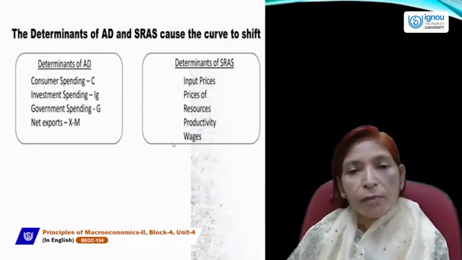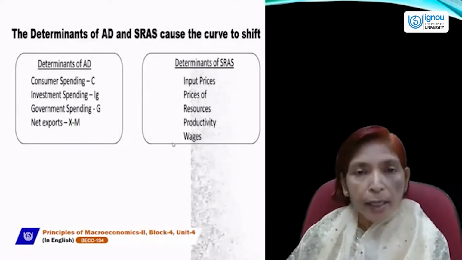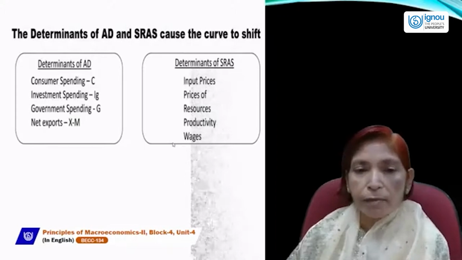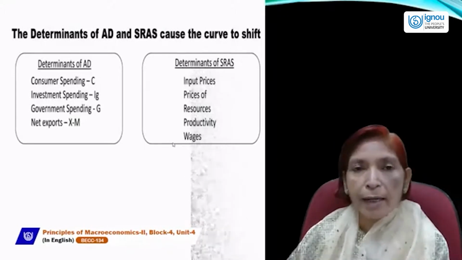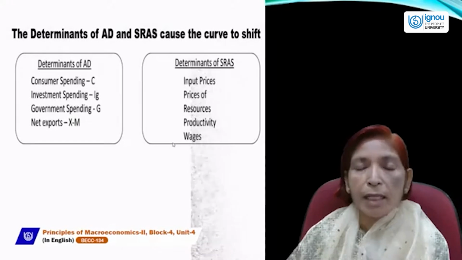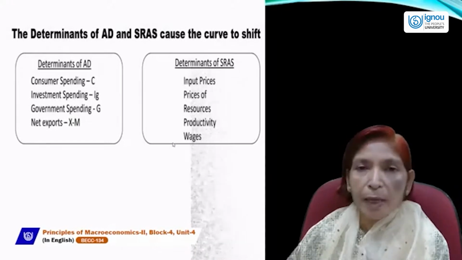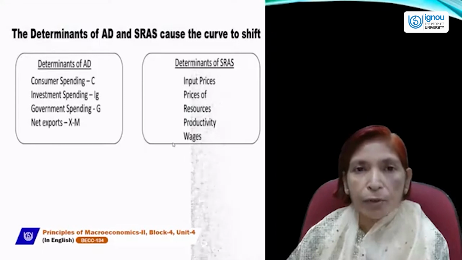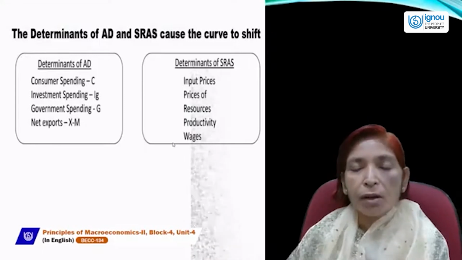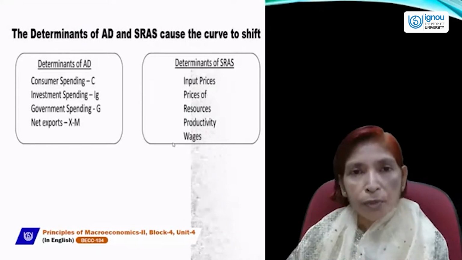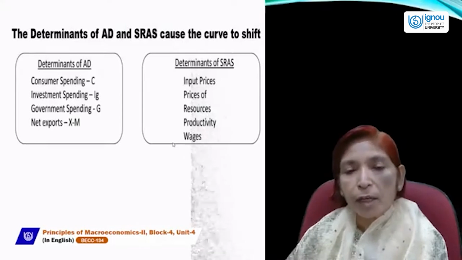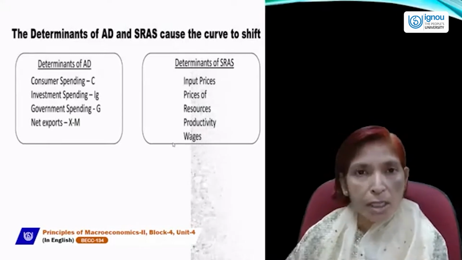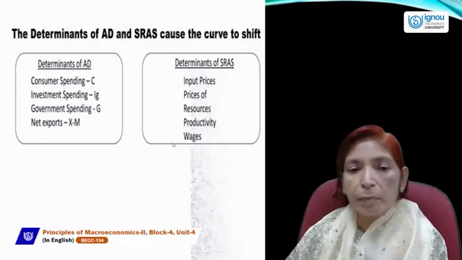And what are the determinants of SRAS? The short run aggregate supply curve may shift due to change in input prices. What are inputs? Inputs are land, labor, capital, entrepreneur, and these factors are known as primary factors, but raw material, fuel, electricity are called intermediate inputs. These are secondary factors which are also very necessary for the production of goods and services. So if the price of inputs varies or changes, then it also affects the aggregate supply curve.